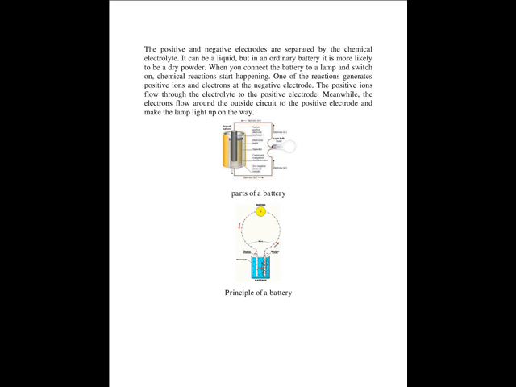Now, when you connect the battery to a lamp and switch on, chemical reactions start happening. One of the reactions generates positive ions and electrons at the negative electrode. The positive ions flow through the electrolyte to the positive electrode. Meanwhile, the electrons flow round the outside circuit to the positive electrode and make the lamp light up on the way.